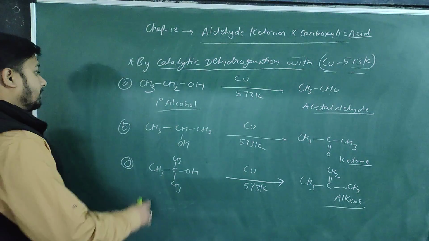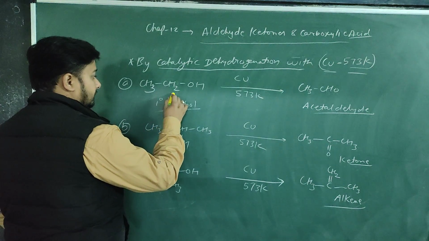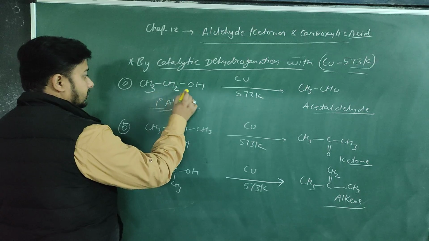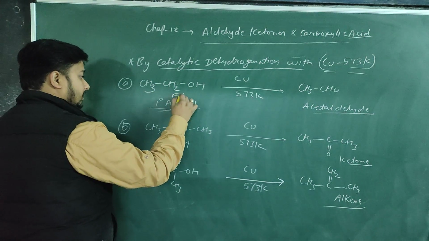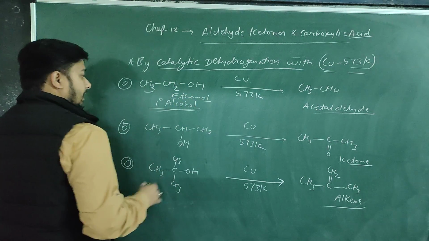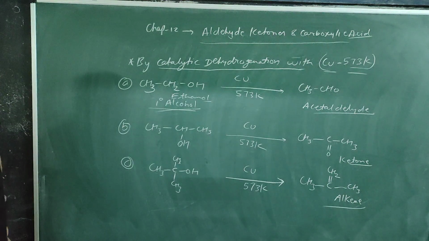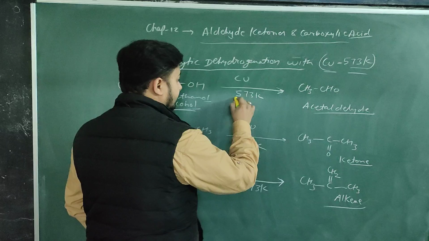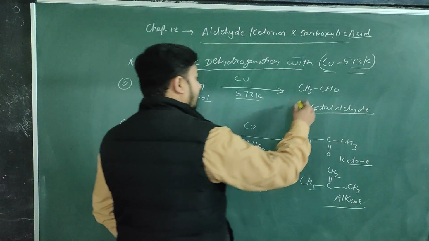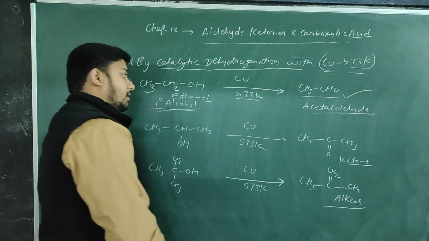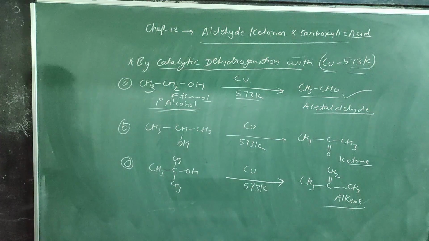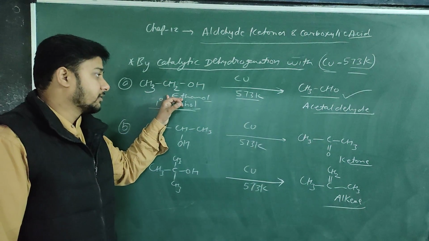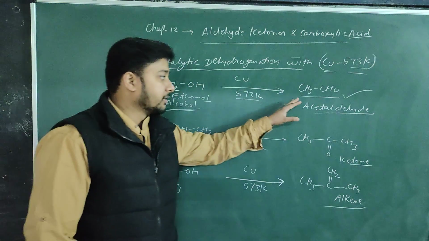Clear? Now come to the oxidation of alcohol. In that reaction, this is a 1 degree alcohol, that is ethanol. The name of this compound is ethanol, and this is a 1 degree alcohol. On oxidation, or we can say on reaction with copper as a catalyst at a temperature of 573 Kelvin, it will form an aldehyde, because copper at 573 Kelvin helps in the oxidation of the alcohol. So on oxidation, a 1 degree alcohol will convert into an aldehyde.